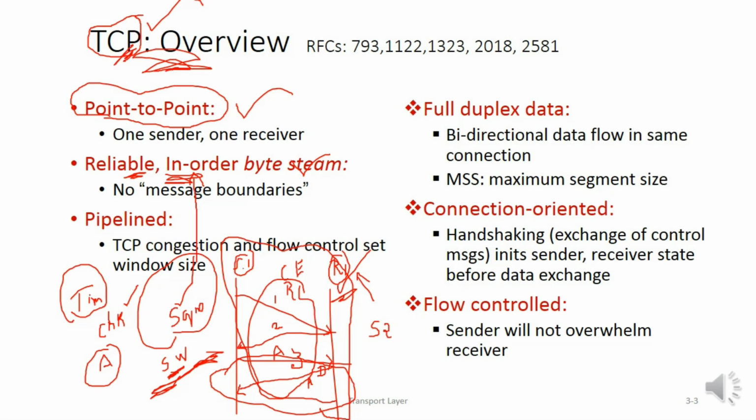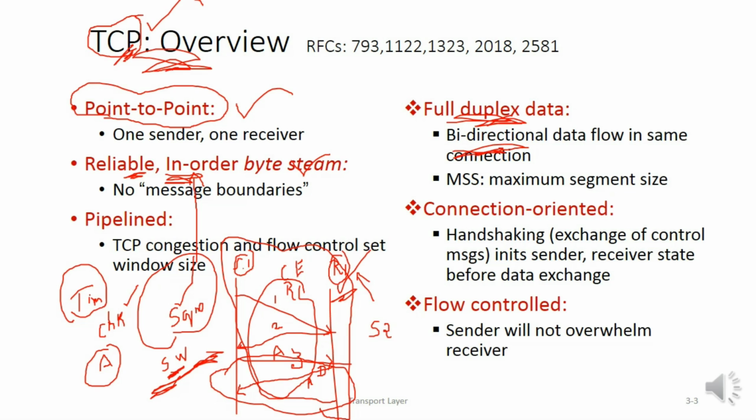So we also have something called full duplex. Full duplex is where the data flows in both directions. You can notice here, our sender is sending the data, and at the same time the receiver, after receiving the data, sends back the acknowledgement. So the data is sent not only from one direction, it is also received from the other direction. You call this bidirectional data flow.